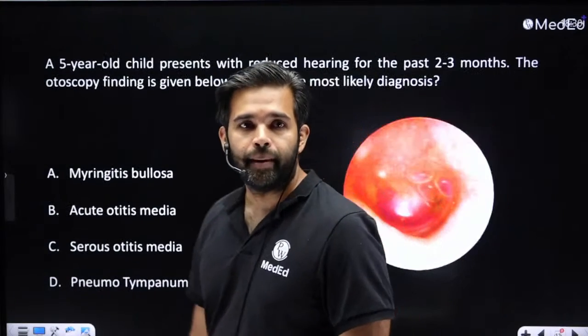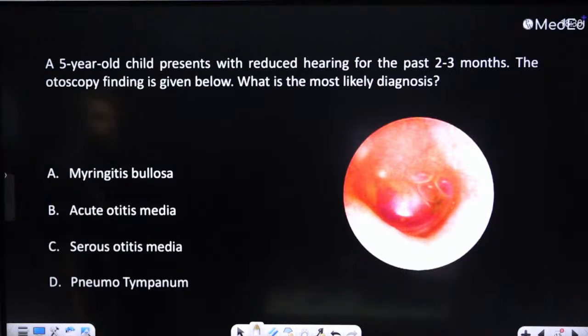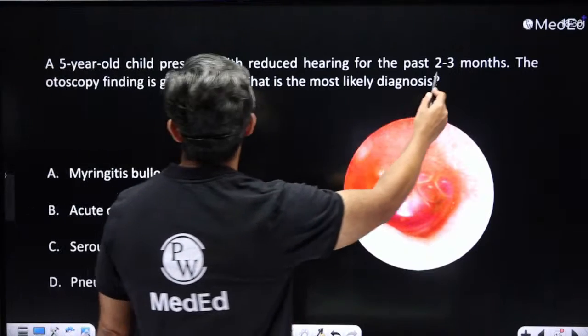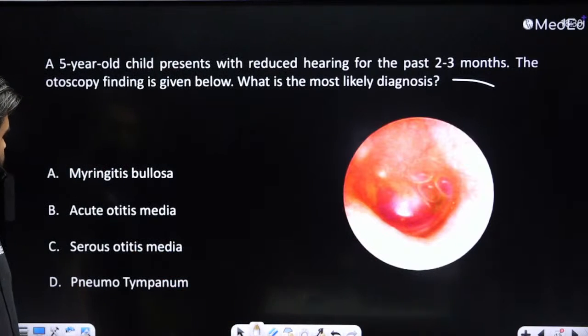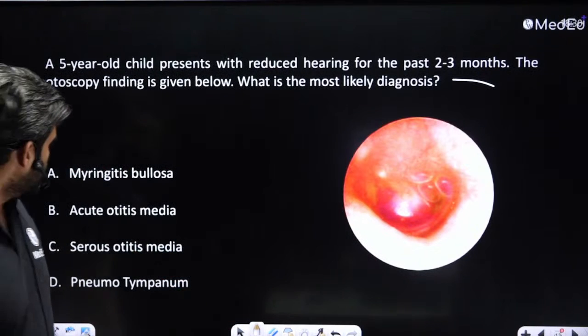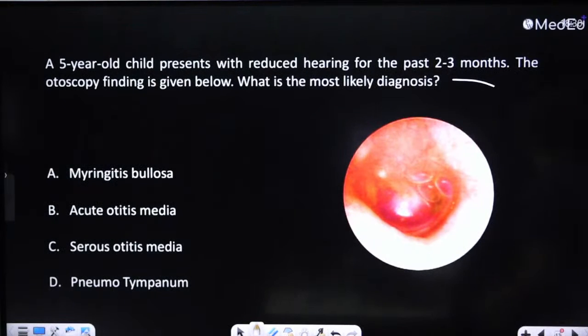All right. Now, a 5-year-old child presents with reduced hearing for 2 to 3 months. Otoscopy finding. What is this diagnosis? You can see it very clearly. What do you think this is? Let me just see, because image-based questions are becoming very, very common. So what does this image tell you?